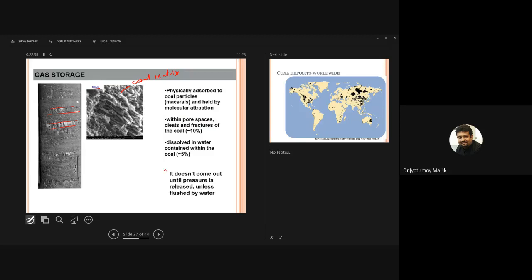We'll discuss this point later while we talk about coal bed methane. But for the time being, remember 90% of the gas present in coal is actually adsorbed in the coal matrix, and a very little amount is dissolved in water, maybe 85% to 90% adsorbed overall. A little bit of a fraction is dissolved in the water present in the clit system, and some part is free gas, which is lying there in the clit system as well.